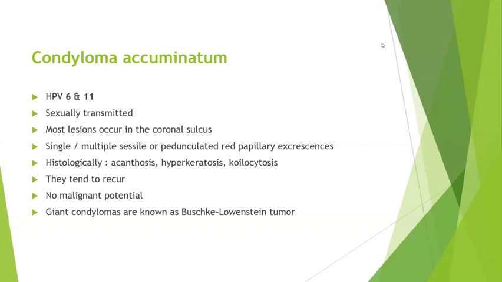The most common is the warty growth. If the history is a warty growth in a sexually active male, which can be single or multiple, sessile, vacuolated, or pedunculated growths, you can diagnose them as condyloma acuminata. These are the usual histories given, and it is associated with HPV infection, types 6 and 11. And giant condyloma, a usual MCQ question, is called Buschke-Lowenstein tumor.